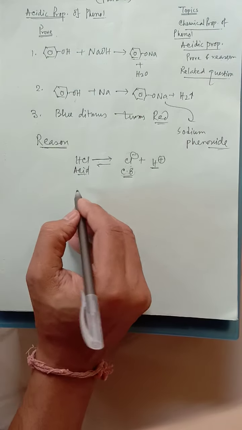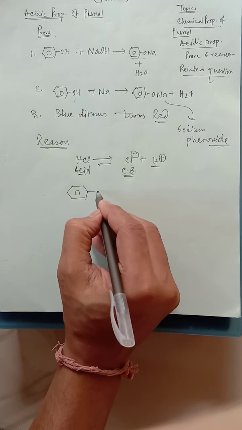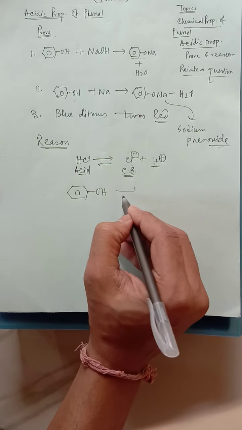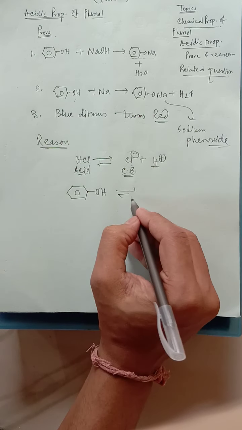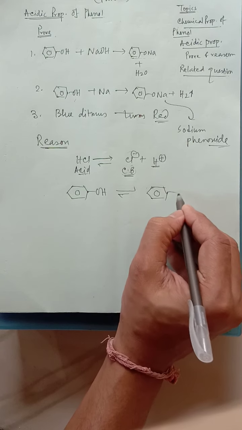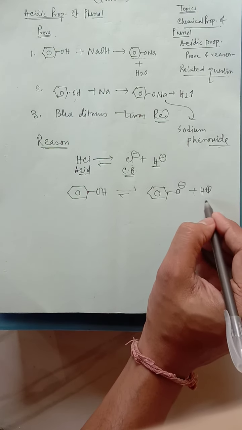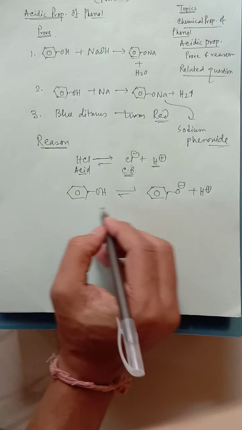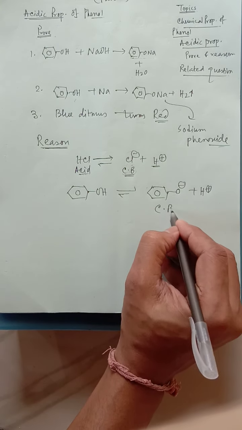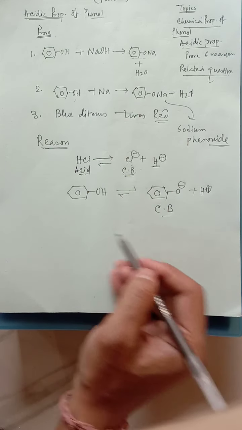So come to this point. In the case of phenol also, it can produce H plus ion. Look here: phenol can produce the ion O minus as well as H plus ion. This proton is liberated, that's why it is acidic. After liberation of H plus ion, the remaining part is called the conjugate base.